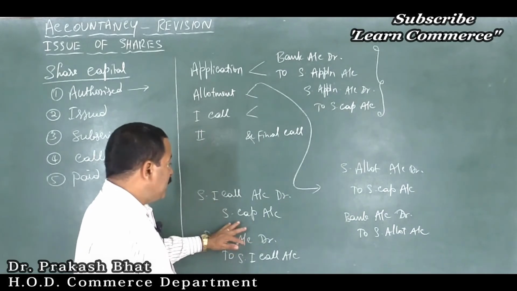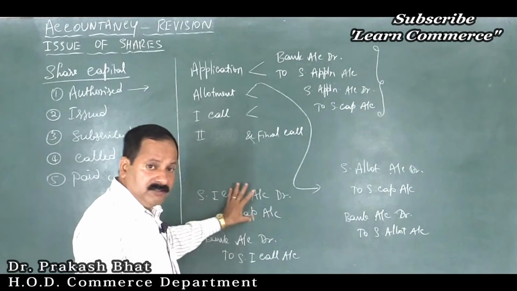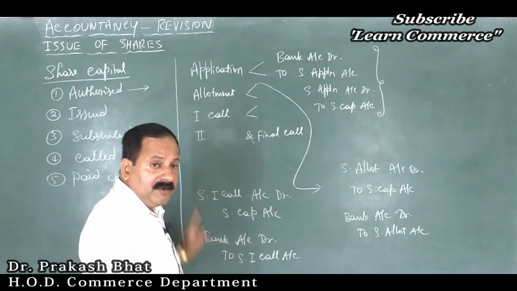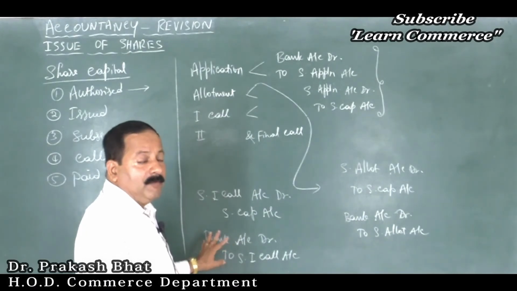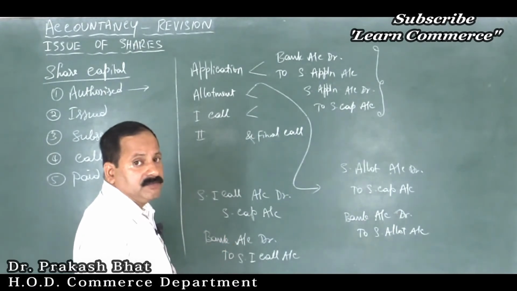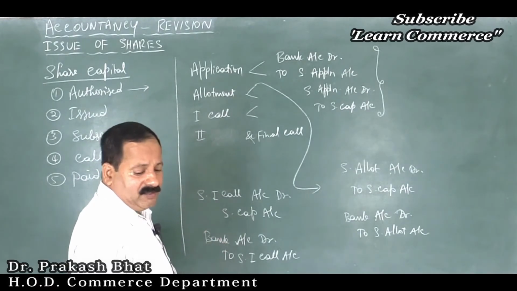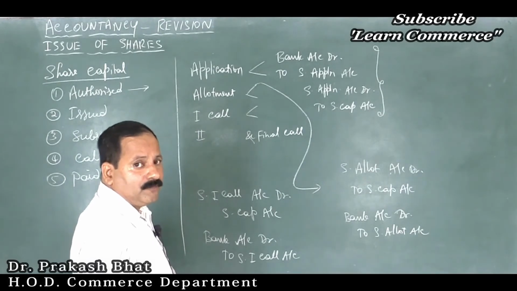When you write the narration, the journal entry is complete. When you write the correct figure, the journal entry is correct. Otherwise, the journal entry is wrong, you will get a 0. Without amount, no entry will be considered by the evaluators. So practice as many problems as possible. I think I have solved all the problems of this question bank. So make sure of this.